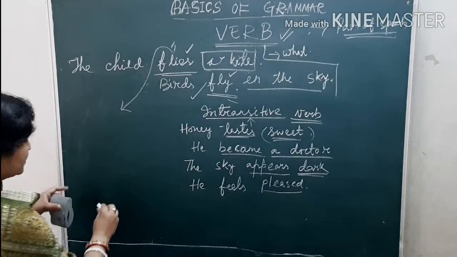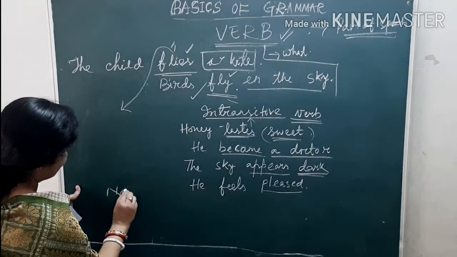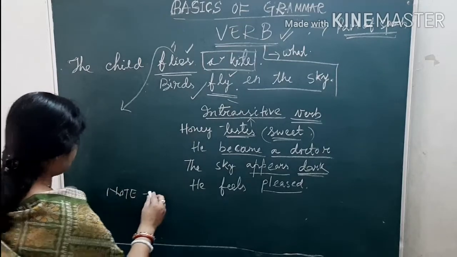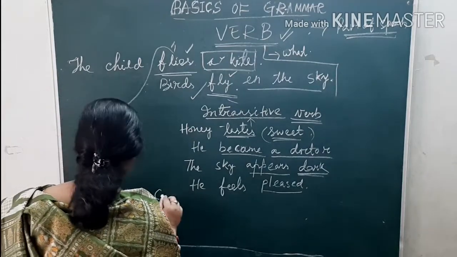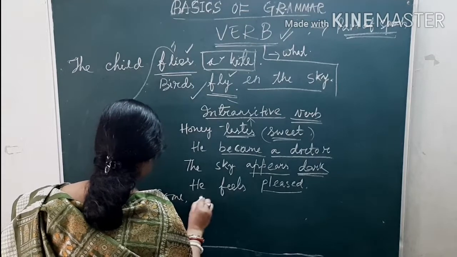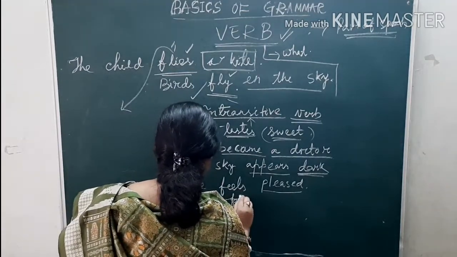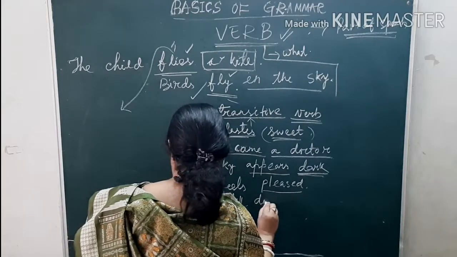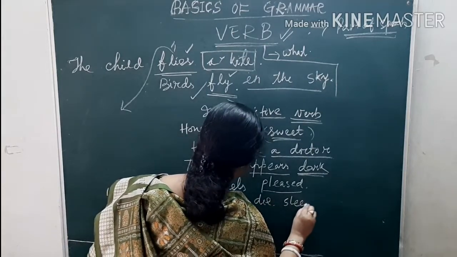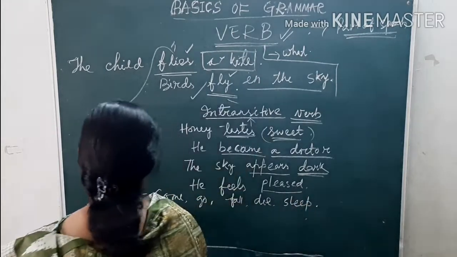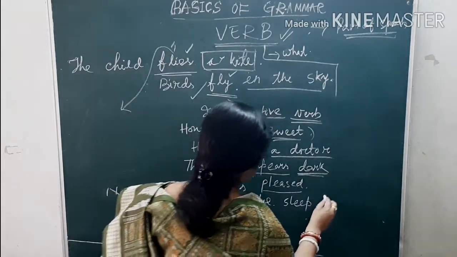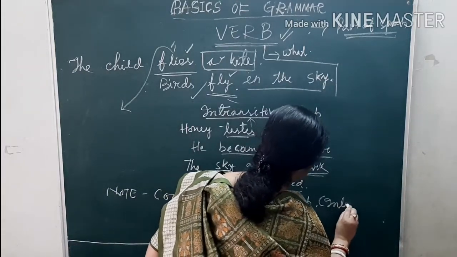So some words, note. Some words they always use as the intransitive verb, like come, go, like fall, like die, like slip. These words are always used as intransitive verbs.